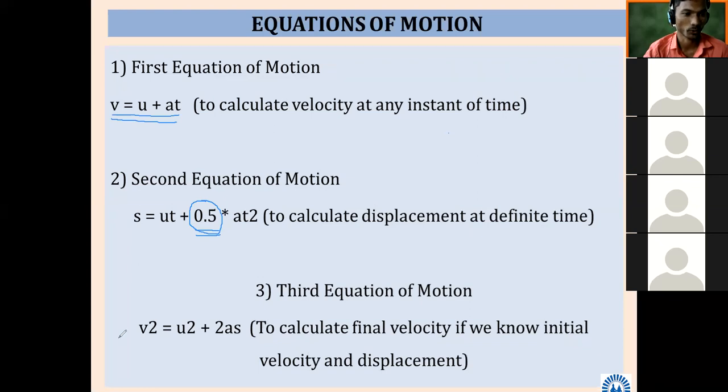is V square, that is not V2. V square is equal to U square plus 2AS, and it is used to calculate final velocity if we know initial velocity and displacement. From the formula also, we can see V square is equal to U square plus 2AS, to calculate final velocity if we know initial velocity.